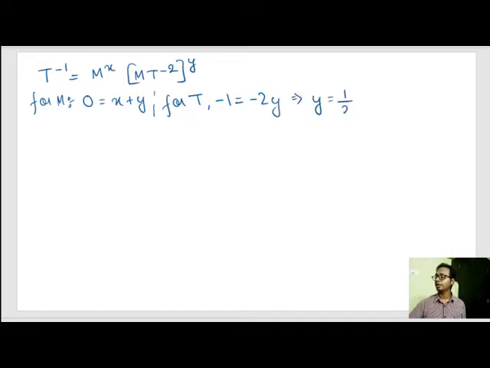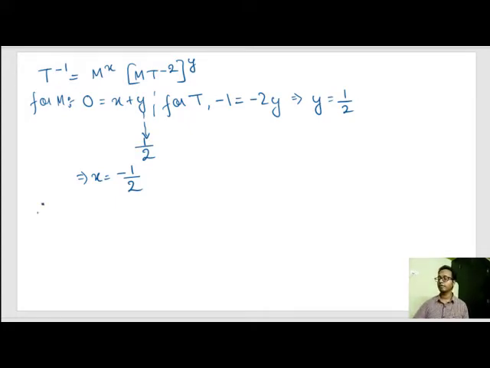Now if we substitute y is equal to 1 by 2 out here, we get x equal to minus 1 by 2.